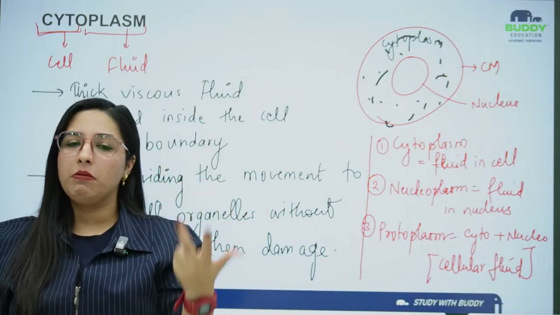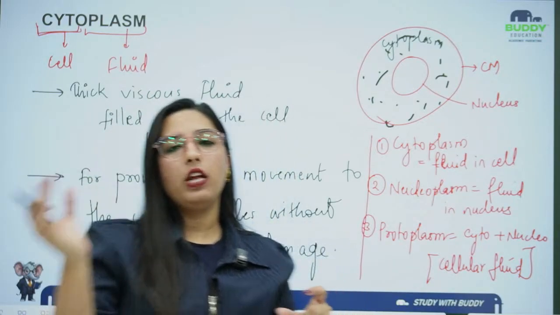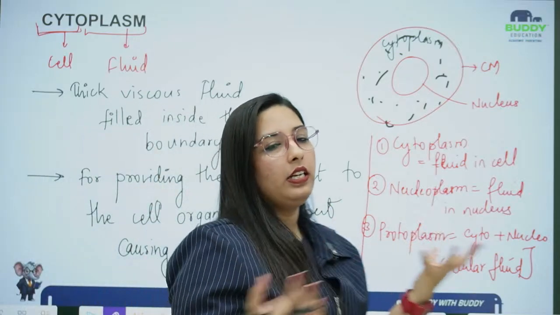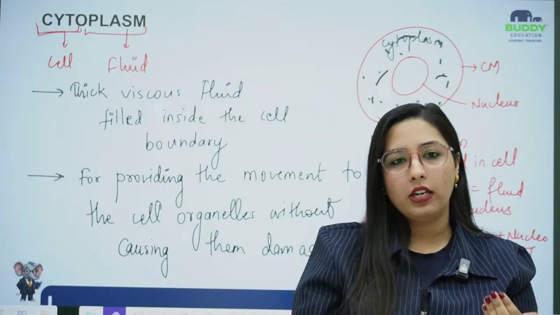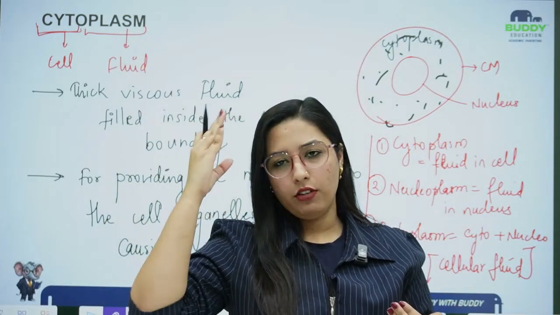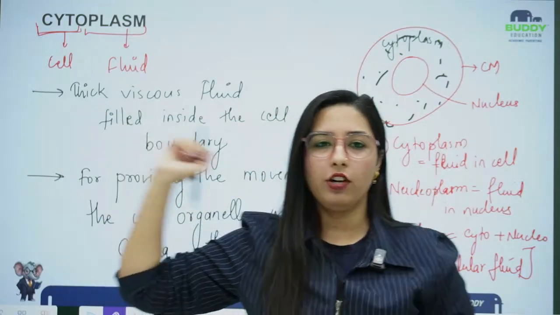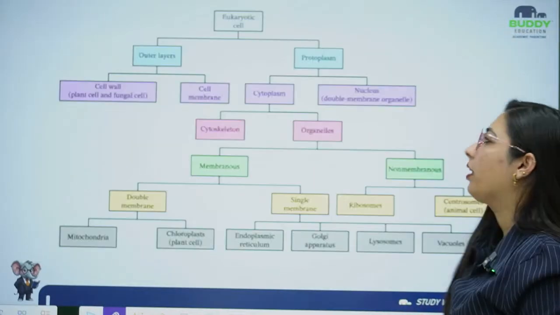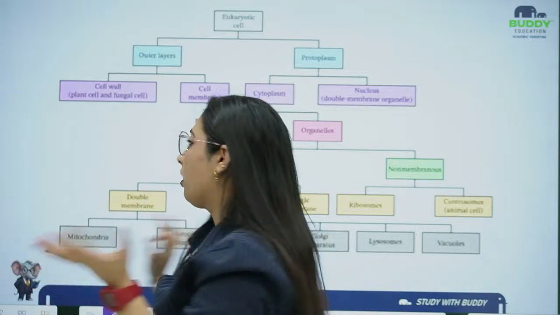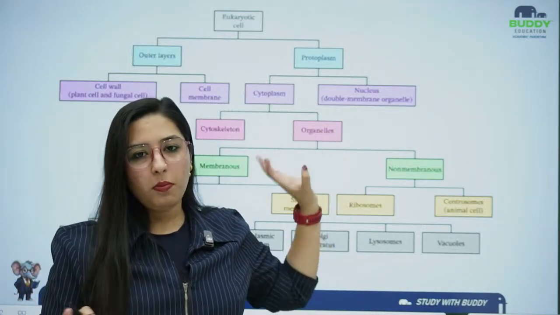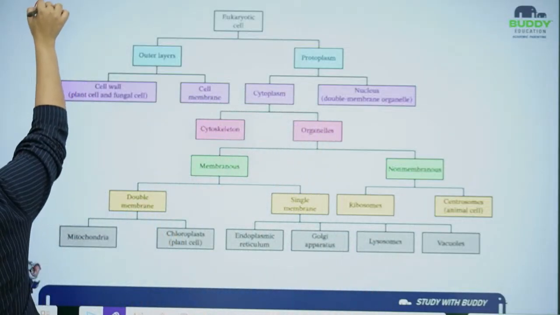That is what division of labor is. Even the tiny structure, that is the cell, also has division of labor. I am talking about the labors. What are those labors, beta? Those labors are cell organelles. So all the cell organelles have a specified function that they will be performing, only this function, that function, or that function. That is division of labor. Okay, so now if I talk about division of labor, I am talking about all the cell organelles. Basically we have already studied the initial part, but let me discuss more. I am going to talk to you a bit about cell organelles.